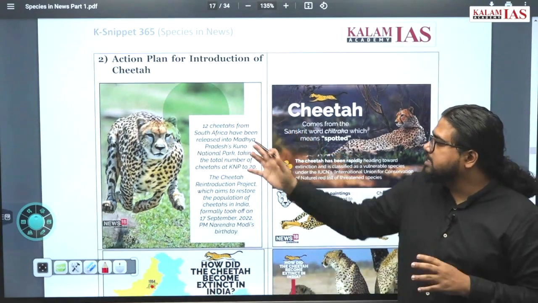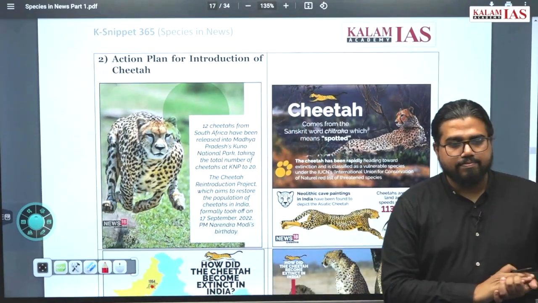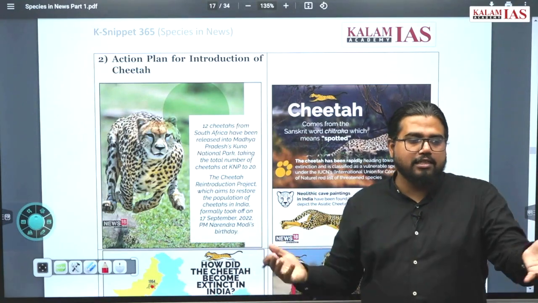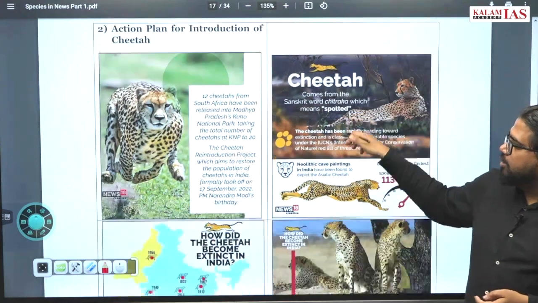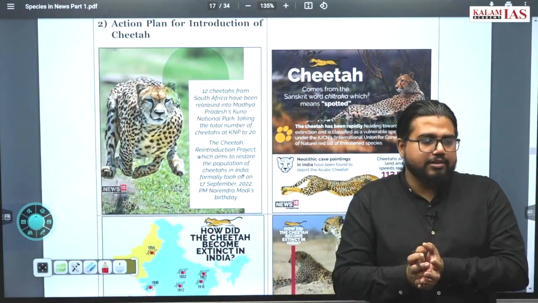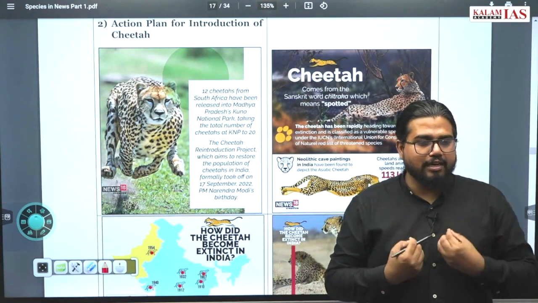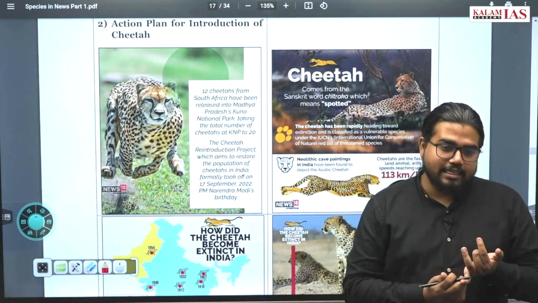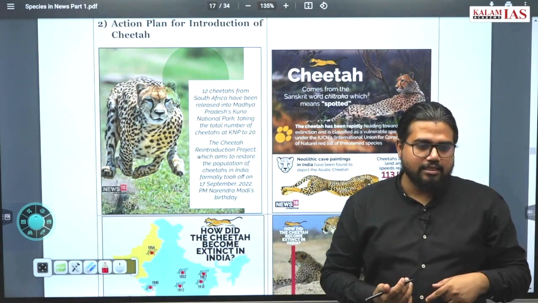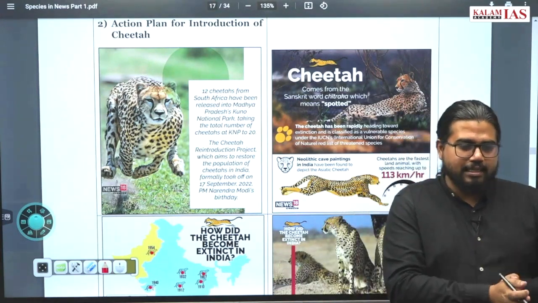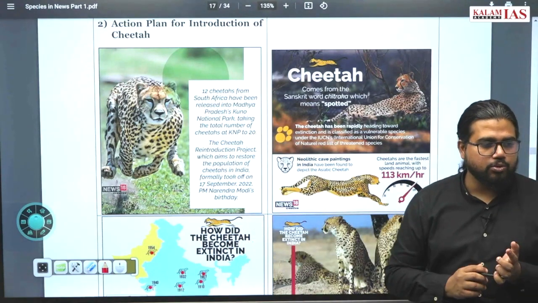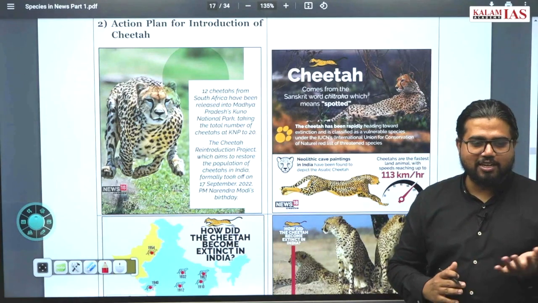Now cheetahs, what is the status of cheetahs in India? Earlier there were a huge number of cheetahs, now they have become extinct. They became extinct in the 20th century. From the 1970s, there have been talks between the government of India and other countries. What India has is Asiatic lions, so India was trying to exchange Asiatic lions with cheetahs. But somehow the project didn't materialize, and the first set of cheetahs came last year, 2022, on September 17. What is the specialty of that date?